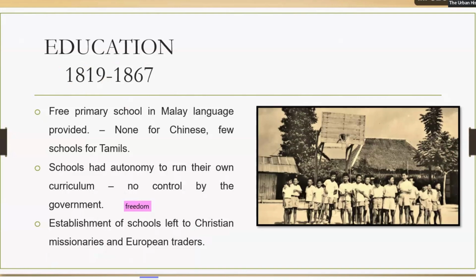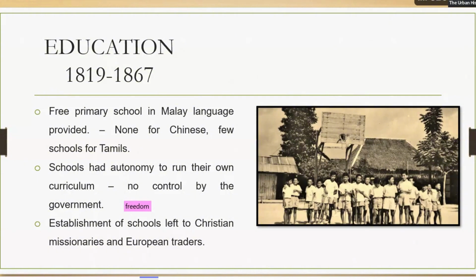Girls were also not expected to go to school. In this period, girls were expected to just stay home, help their mother look after the household, and eventually get married at a young age. A teenager around 15 or 16 years old could already get married. So girls were not expected to work or go to school. These were the olden days. Boys also generally had little schooling opportunity. Although they could go to school, there were not many schools available in Singapore at that time. So they ended up working and helping their family.